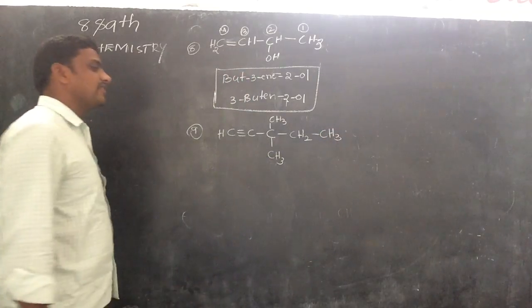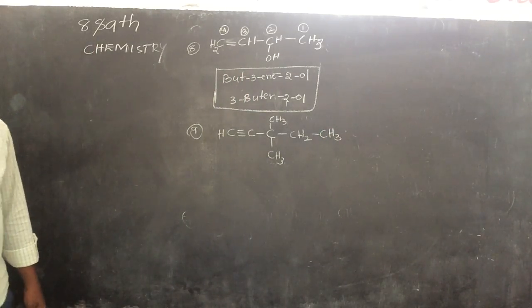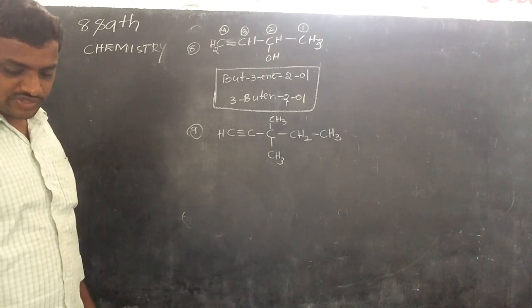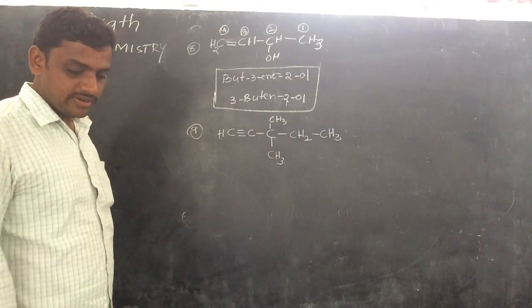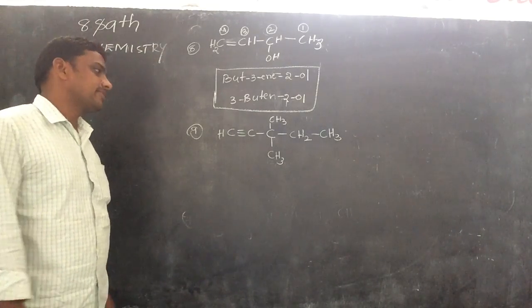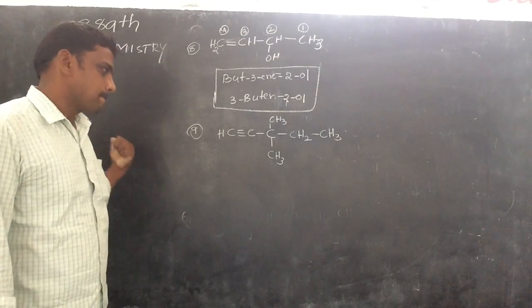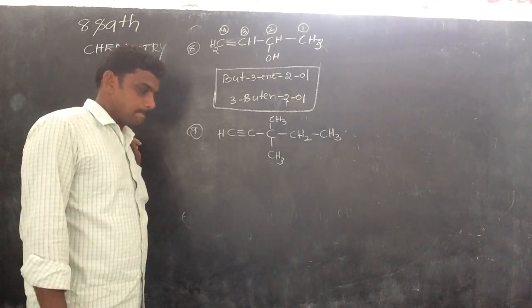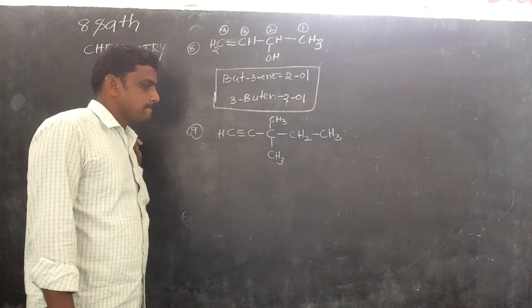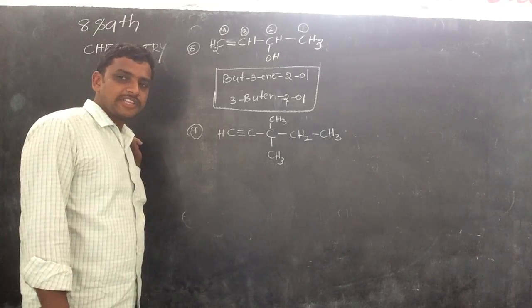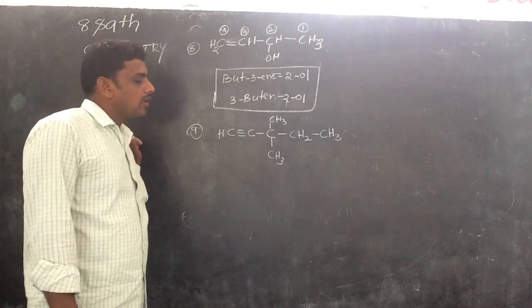What is the name of the given compound? Anyone can say the answer of this question? Anyone? Anyone try it? 3-dimethyl 4-ine.